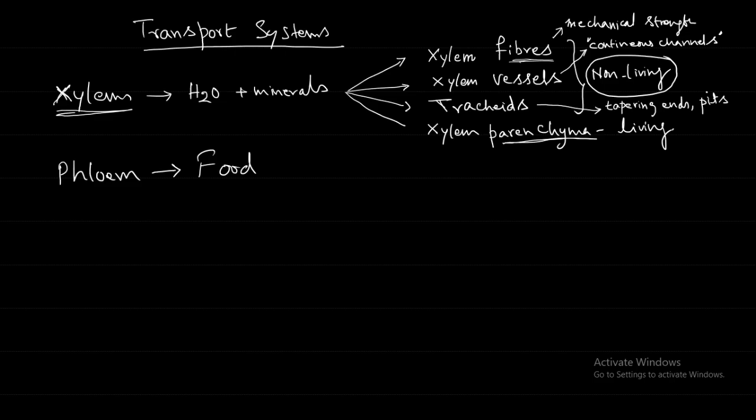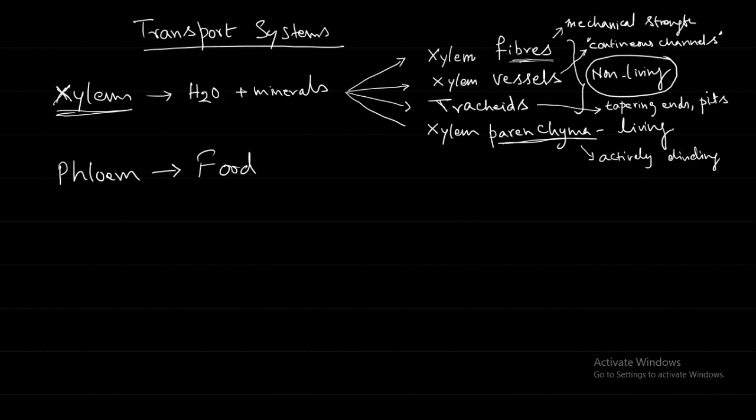But the parenchyma mainly means that it is actively dividing, because xylem also needs to increase its number of cells. The plant is growing, so xylem also wants to increase its cells. So some cells should always be dividing, because they have to increase the mass. Those dividing cells are the parenchyma cells, because they are living, they are dividing.